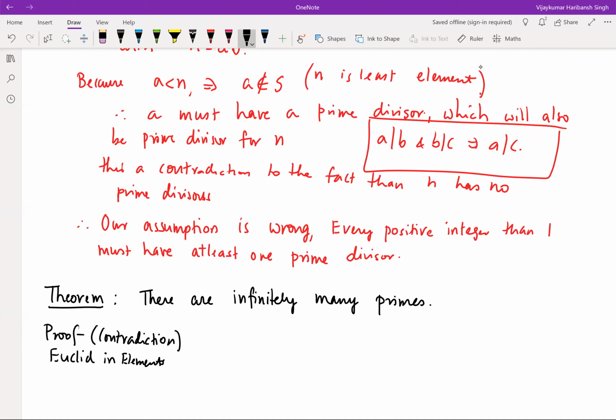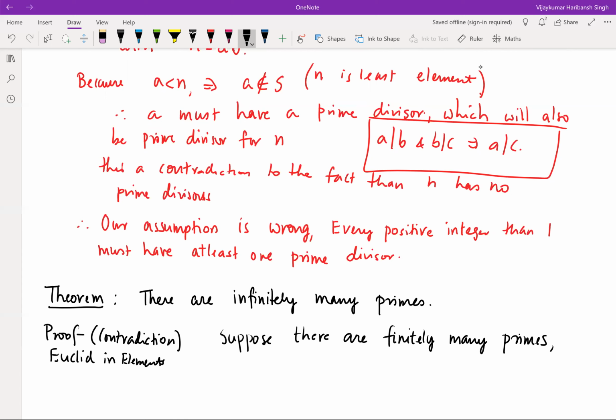All right. So again, proof by contradiction. Suppose there are finitely many primes.